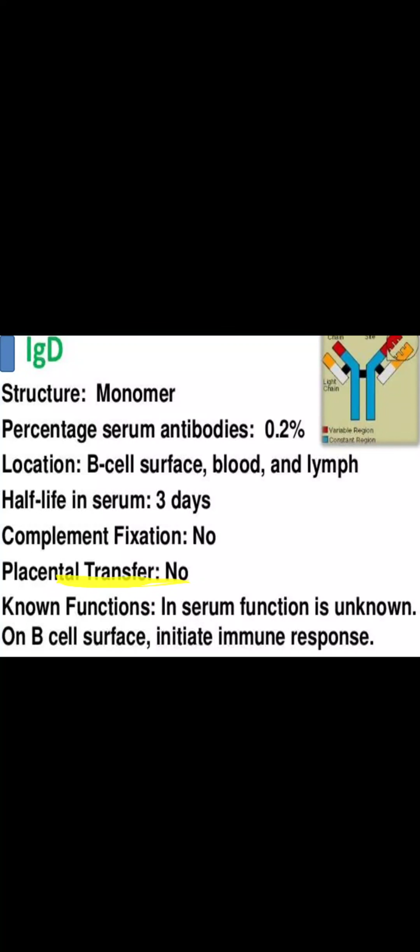Now, why have I put this word here? Even though it is a monomer, it will not get transferred across the placenta. So that's about your IgD.